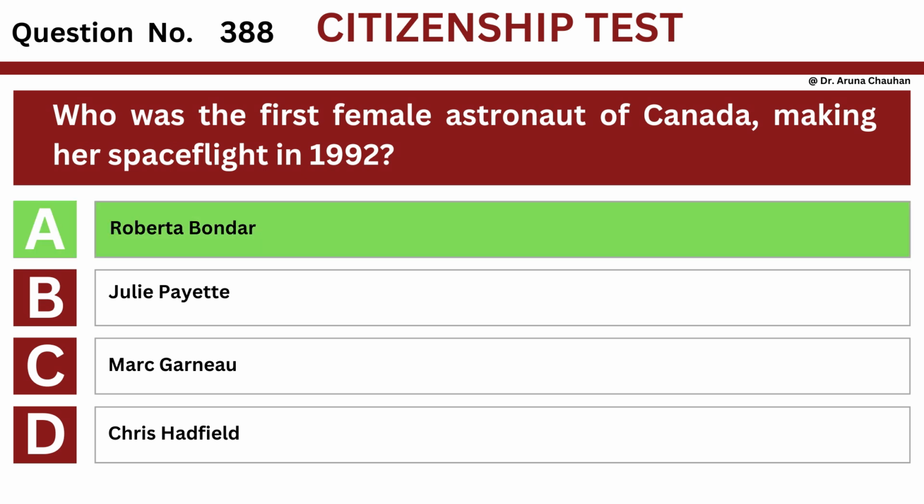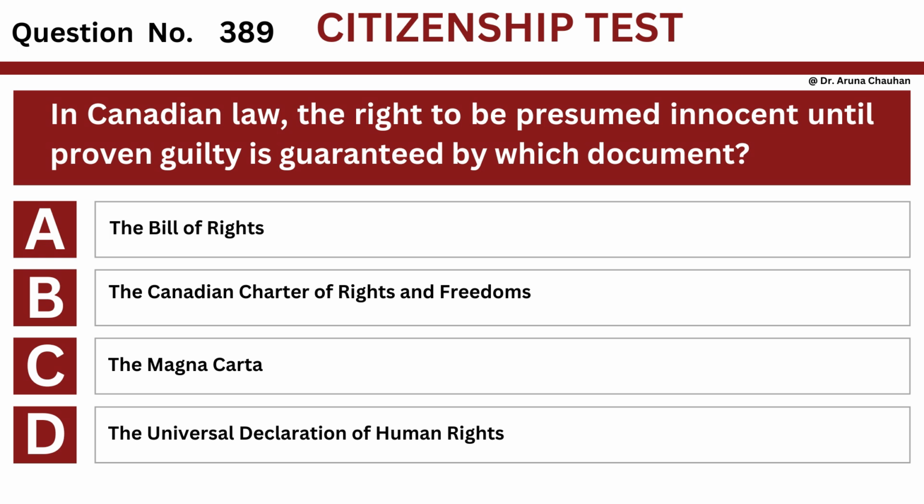The answer is option A, Roberta Bondar. Question number 389. Question: in Canadian law, the right to be presumed innocent until proven guilty is guaranteed by which document? Option A, the Bill of Rights. Option B, the Canadian Charter of Rights and Freedoms. Option C, the Magna Carta. Option D, the Universal Declaration of Human Rights.